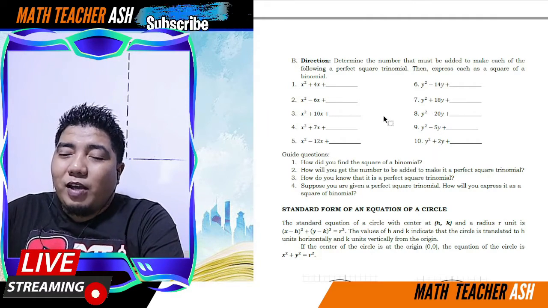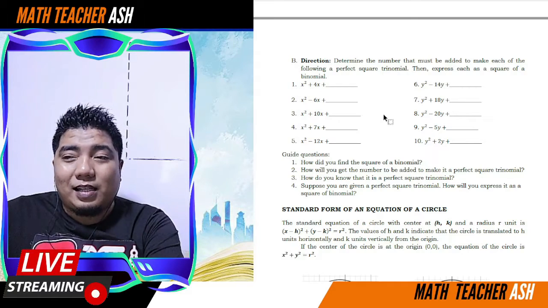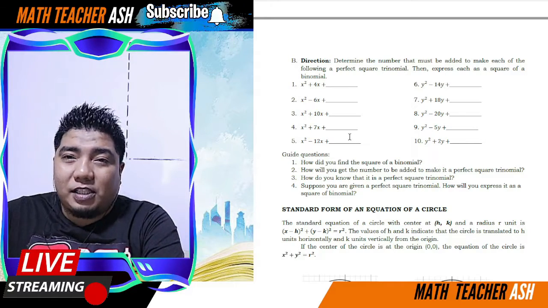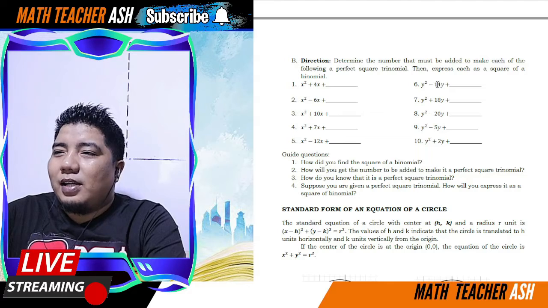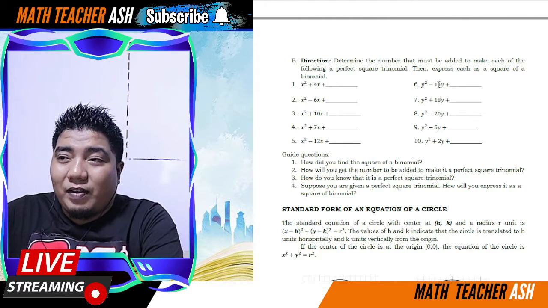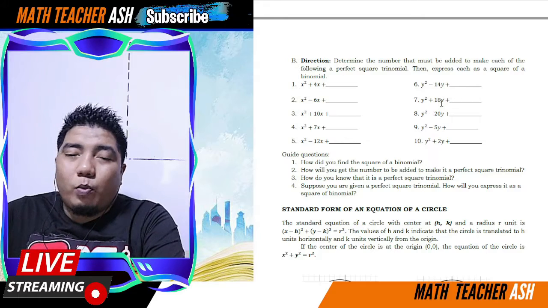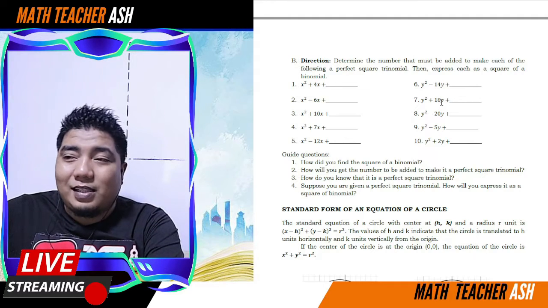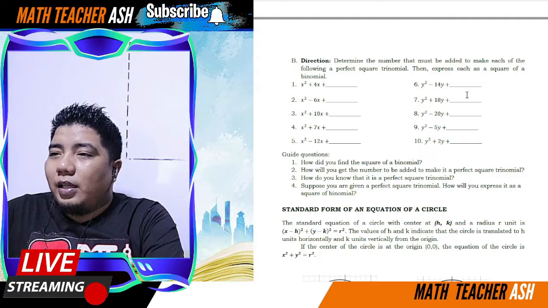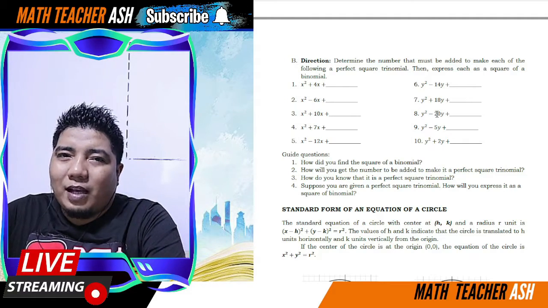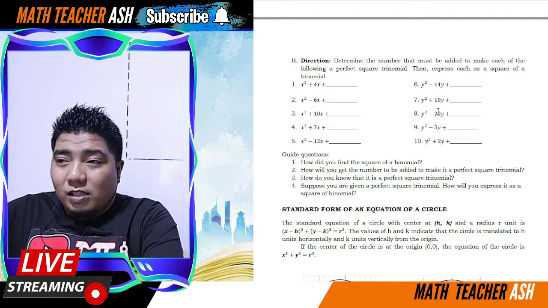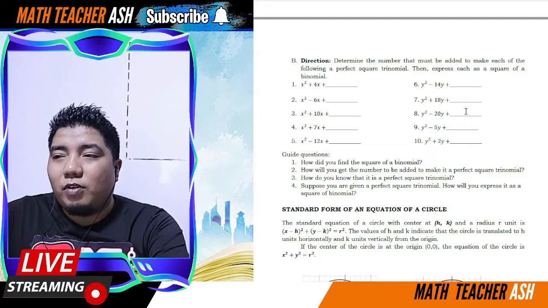For number 5, we have negative 12. Half of that is negative 6. Square mo yan, that is positive 36. Ito naman, negative 14, that is 7 ang half. Squared mo yan, positive 49. For number 7, we have 18. So, 18, half of that is 9. 9 squared is 81. Ito naman, half of negative 20 is negative 10. Squared mo si negative 10, that is positive 100.